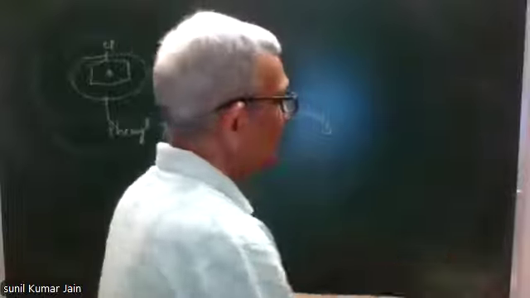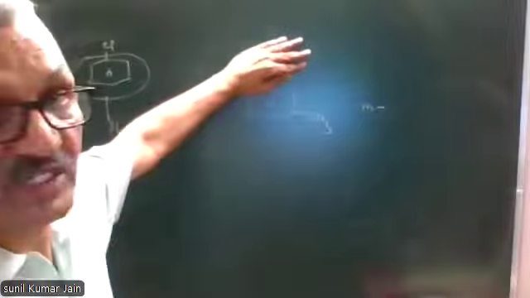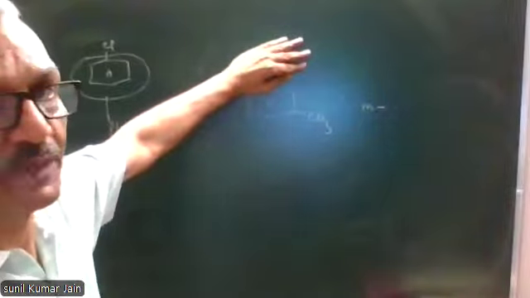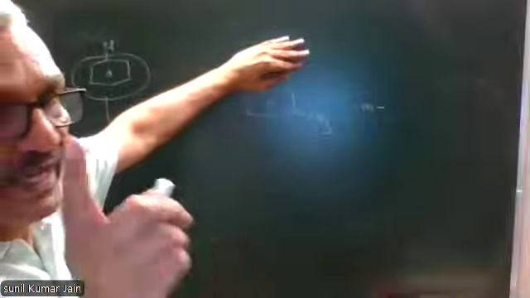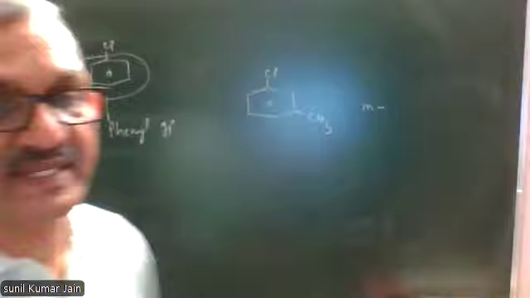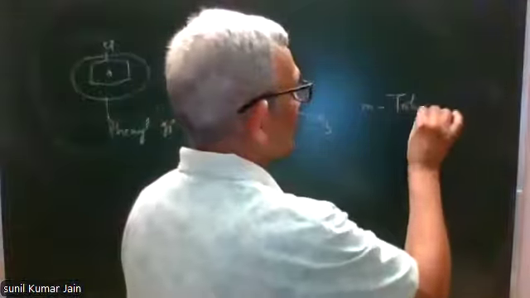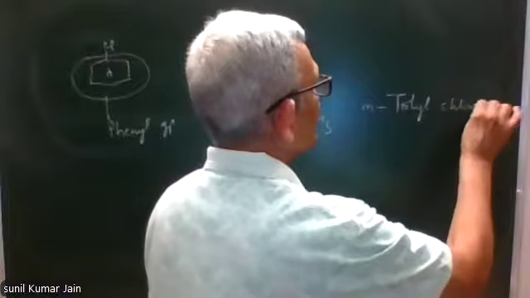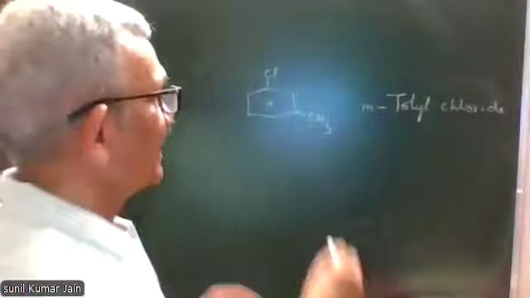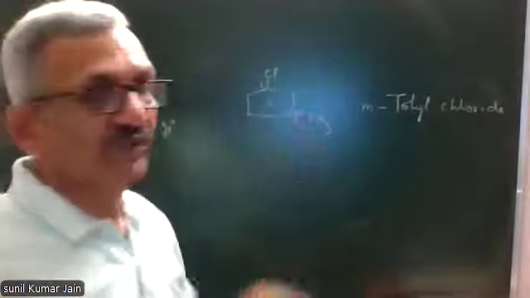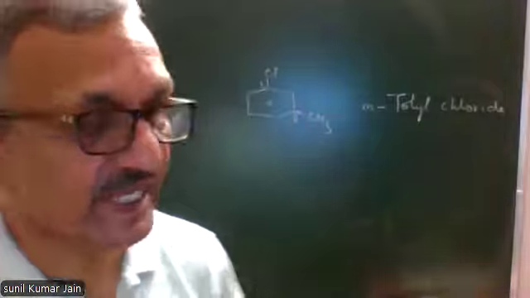Now, coming to the common name, meta. See, if chlorine is not present, then common name of the compound is toluene. At meta position of toluene is chlorine attached. Therefore, common name is meta-toluene chloride. Meta-toluene chloride. IUPAC name 1-chloro-3-methyl benzene. 1-chloro-3-methyl benzene.